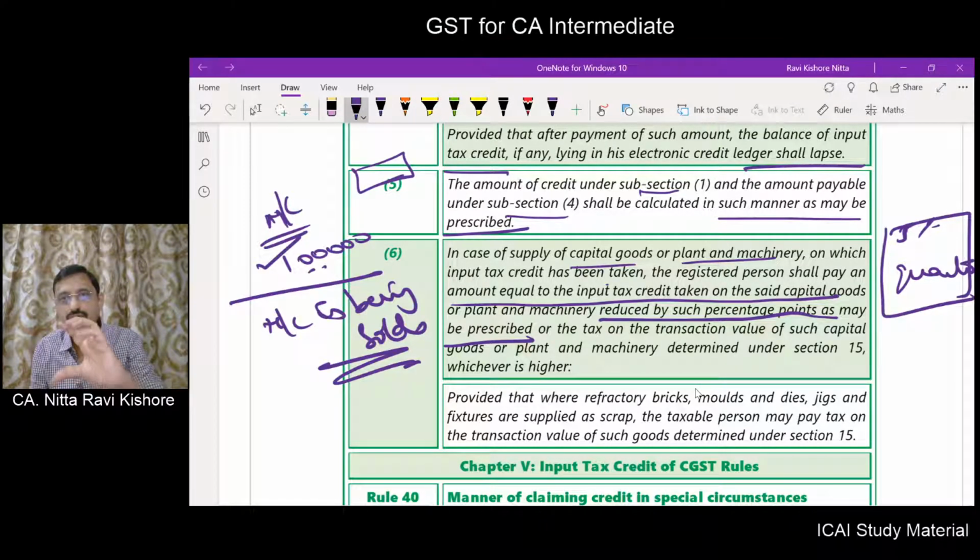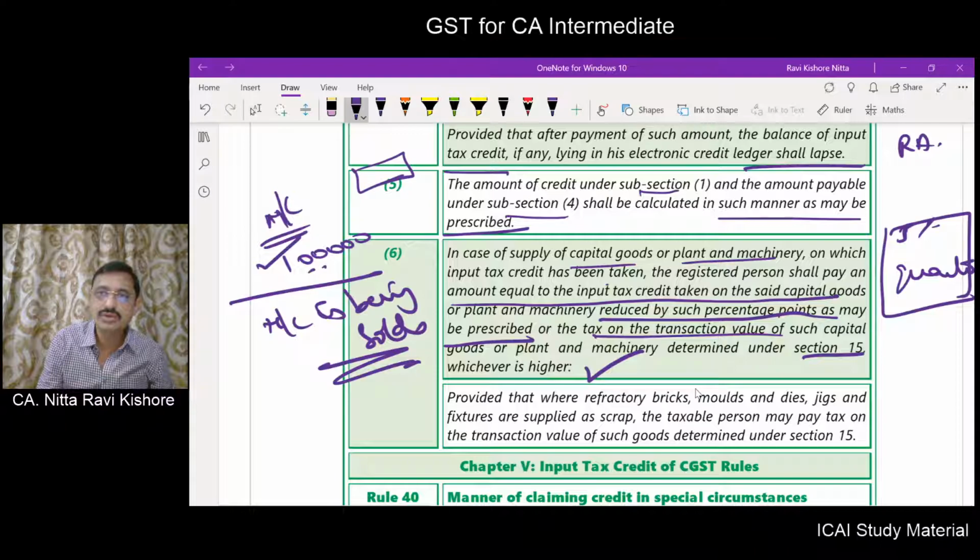That will be allowed to be taken and the balance has to be reversed. Or tax on transaction value of such goods as determined under section 15, whichever is higher. So you have to calculate the reversal amount and you have to take the transaction value. Whichever is higher will be the amount that has to be paid.